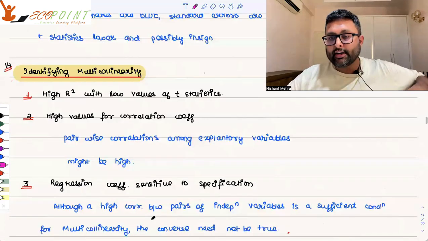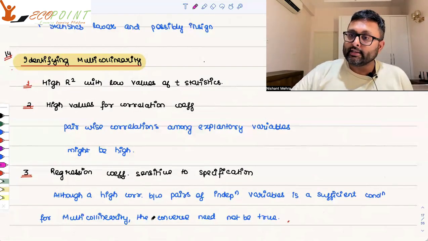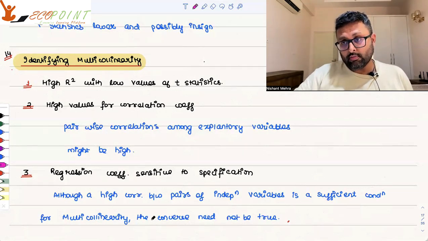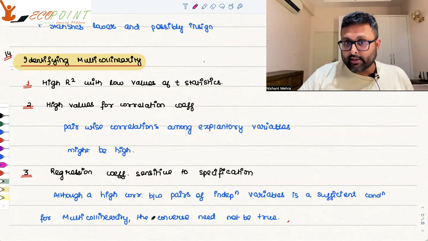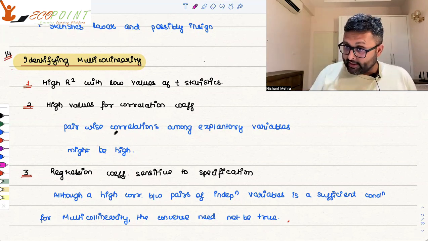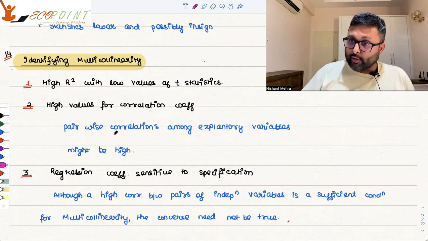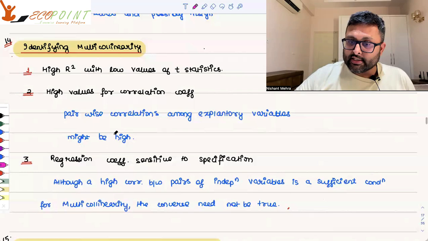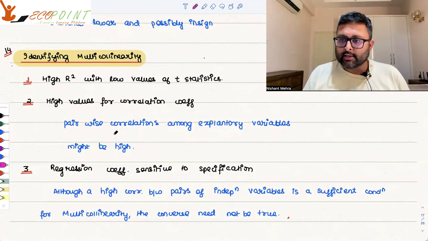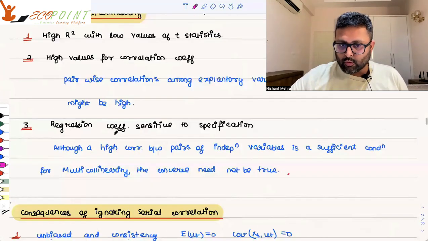How do you identify multicollinearity? One way is that in the model, R square is high, so on the whole the model is explaining very well, but T statistics are very low, so individual significance is not there. Another is high values of correlation coefficient: pairwise correlation between X2, X3, X2, X4, X3, X4 is very high. Regression coefficients are also sensitive to specification. Change the specification, make it a log model, and the coefficients can change their value a lot. So that is also one way.